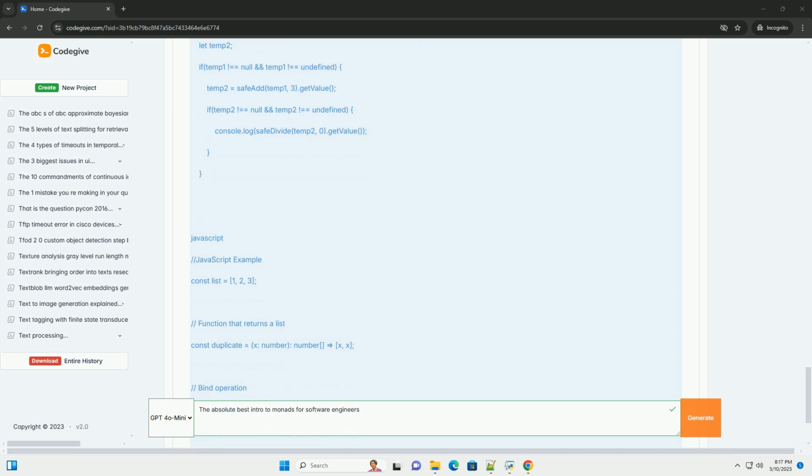Example, a simple custom functor, Maybe/Optional. Let's create a basic Maybe functor, also known as Optional in some languages, to represent a value that might be present or absent. Key aspects of the Maybe functor. It wraps a value that might be null or undefined.